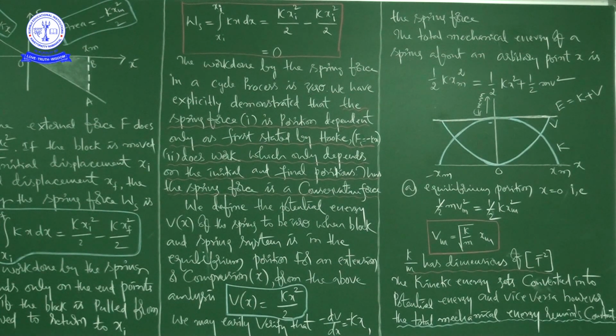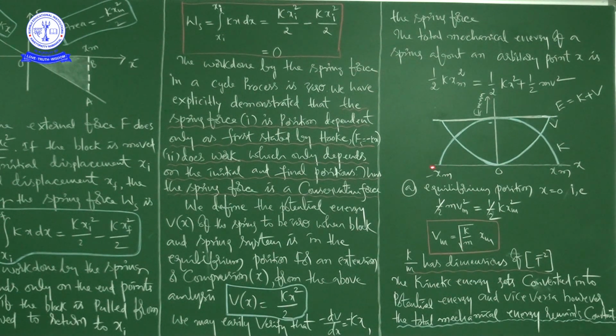And here the kinetic energy gets converted into potential energy and vice versa, right? So the potential energy is also converting into kinetic energy. However, the total mechanical energy remains constant. You can see this picture. With this picture you can easily understand how the potential energy is changing and how the kinetic energy is changing.